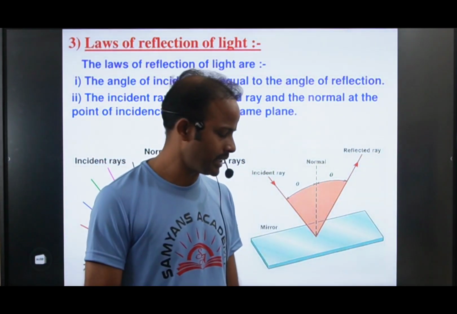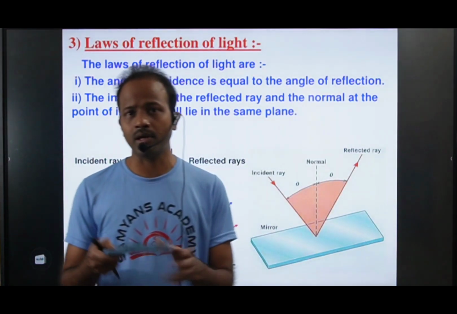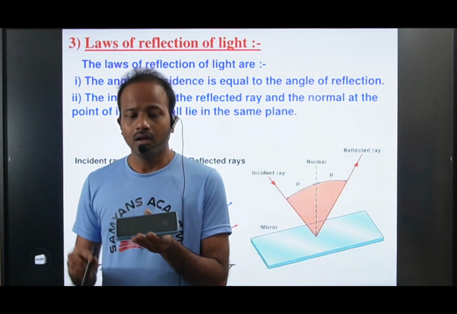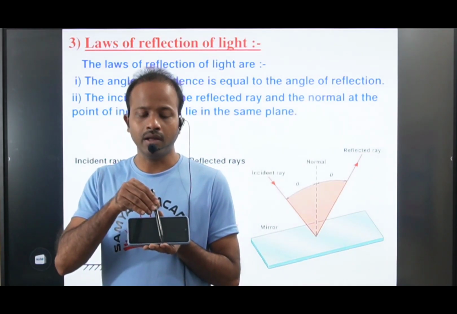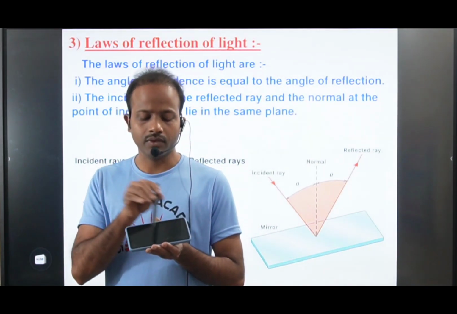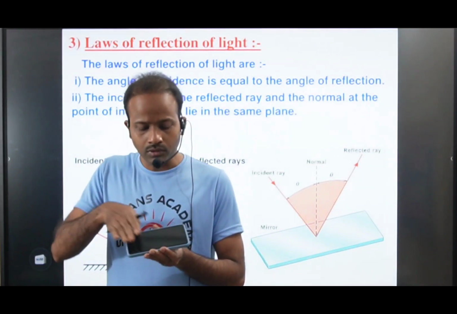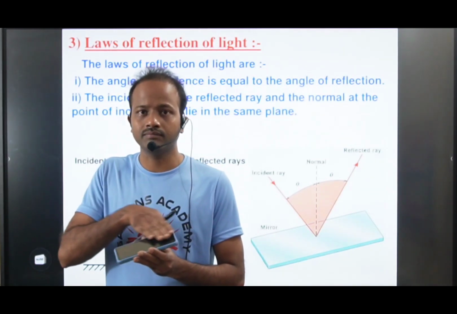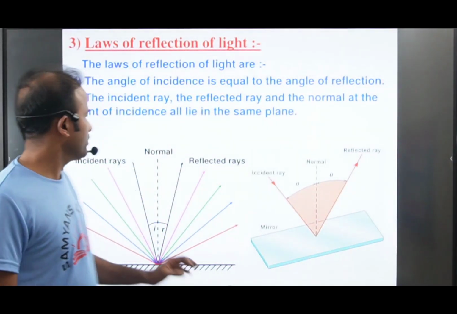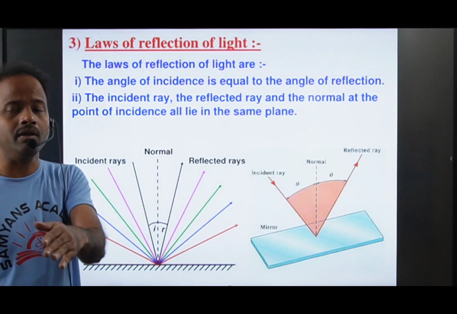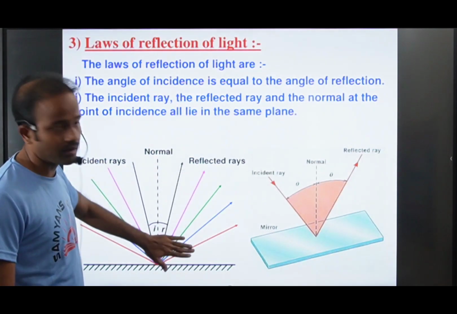Same plane means you take any other plane. Suppose let us say this is a mobile plane. Let us assume this is the reflected ray, and the normal ray and the incident ray both lie on the same plane of the mobile screen. Like that, all lie in the same plane of the paper. Means the ray is not coming out of the plane, and it is not going into the plane.